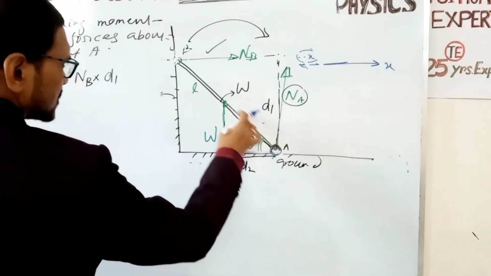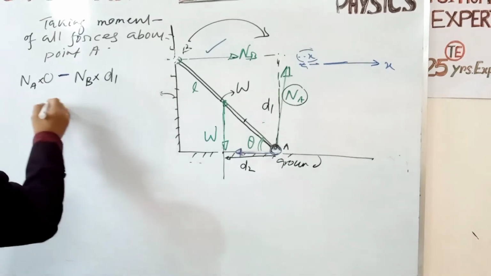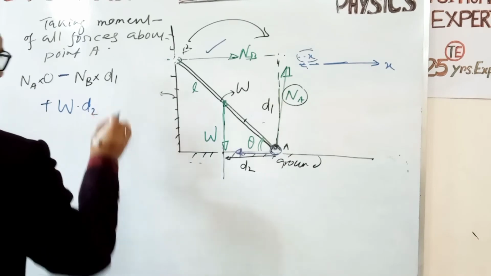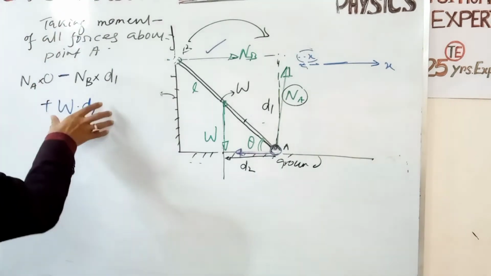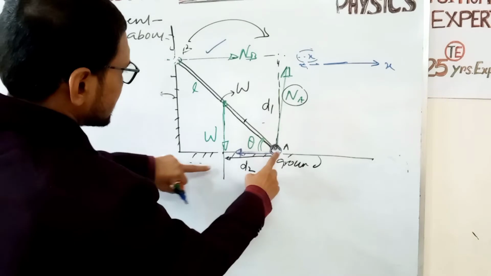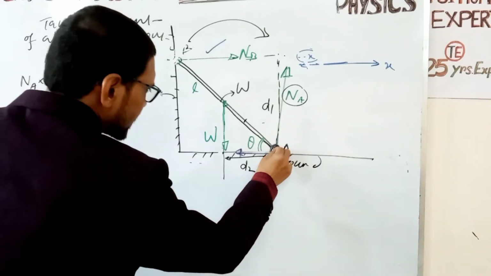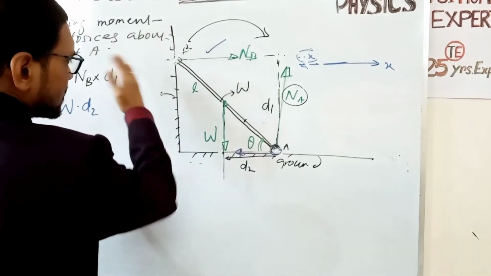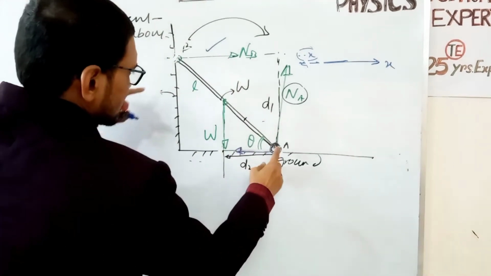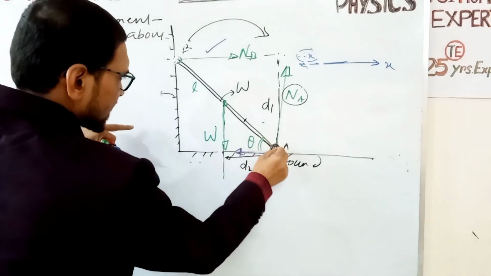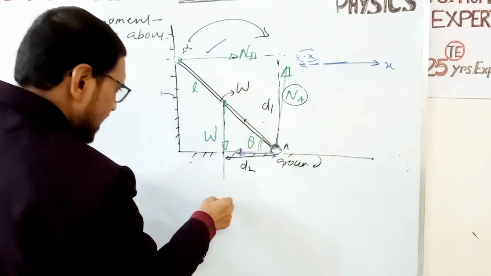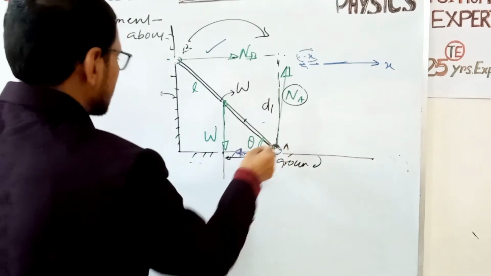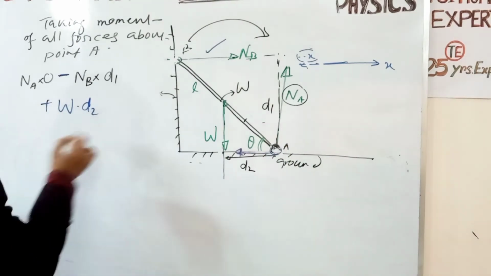And the remaining force is the weight W into perpendicular distance d2. What is the sign of this moment? If we hold the ladder at point A and the weight acts in this direction, then the ladder rotates anti-clockwise, so we take this as positive.